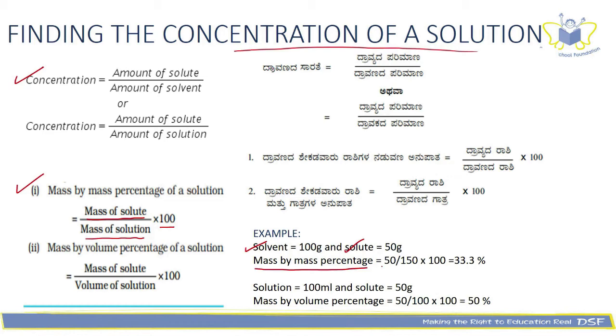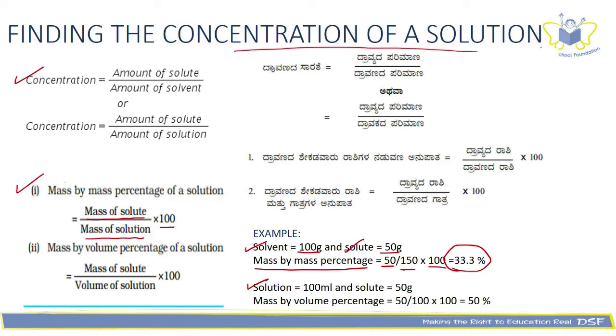The solution is 100 plus 50, because the solvent is 100 and the solute is 50, so you get 150, and you multiply by 100. You're going to get 33%.